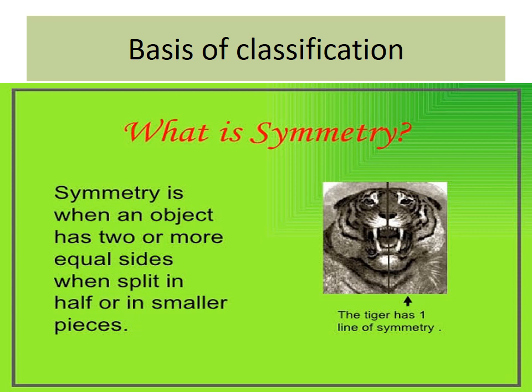Coelom is a fluid-filled body cavity. It separates the digestive tract from the body wall. The coelom is located within the mesoderm. Based on the nature of the coelom, animals are divided into three groups. Acoelomates do not have a body cavity, for example tapeworm. Pseudocoelomates have a false body cavity, for example roundworm.